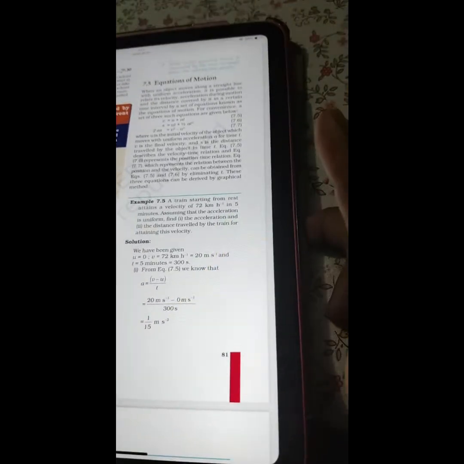Next one, this right side of the page. Question number 4, what is the quantity which is measured by the area occupied below the velocity time graph? 7.5. Equations of motion. When an object moves along a straight line with uniform acceleration, it is possible to relate its velocity, acceleration during motion, and the distance covered by it in a certain time interval by a set of equations known as the equations of motion.